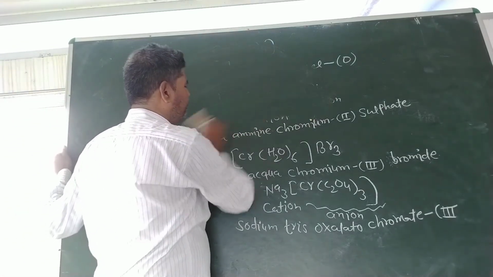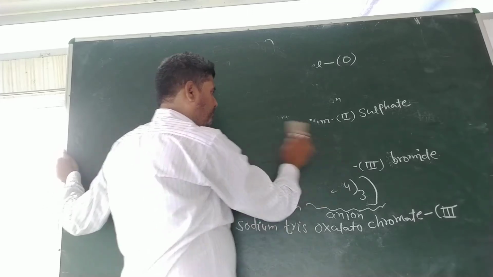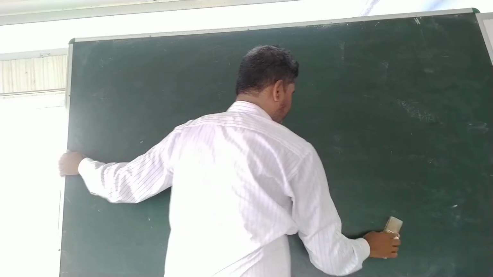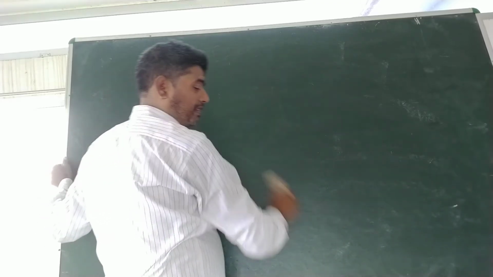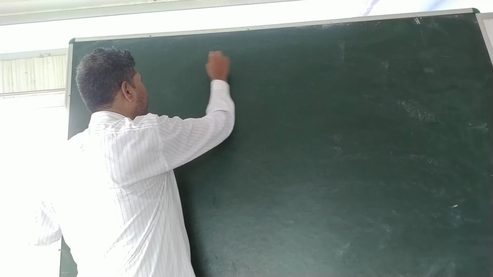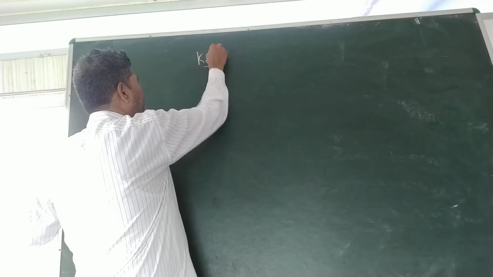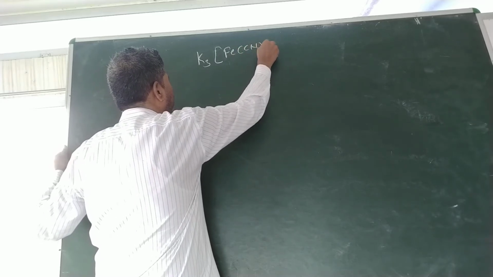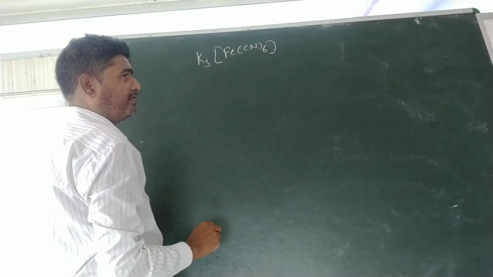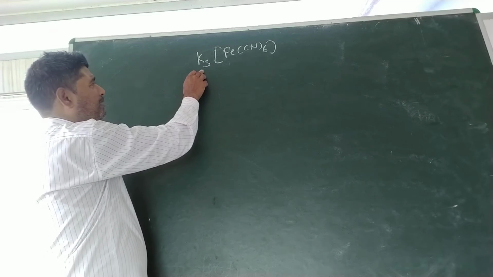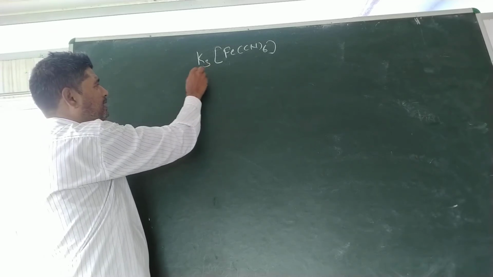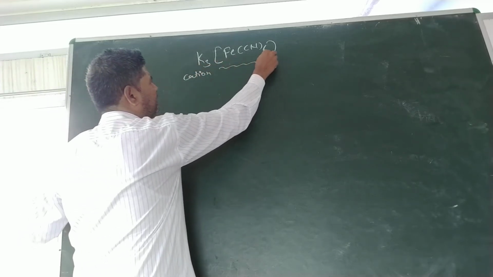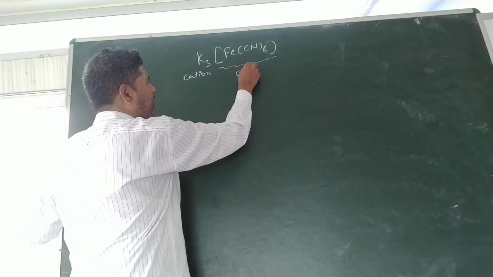Next example, K3[Fe(CN)6]. Here potassium is present just before the coordination sphere, hence K is the cation, and this big bracket, that is the coordination sphere, is the anion.